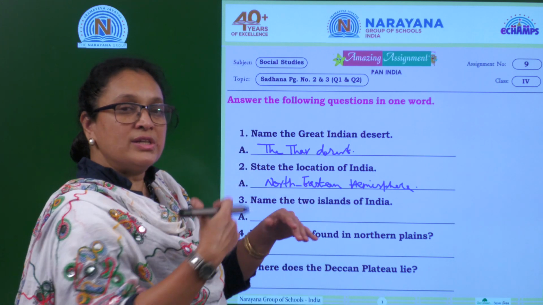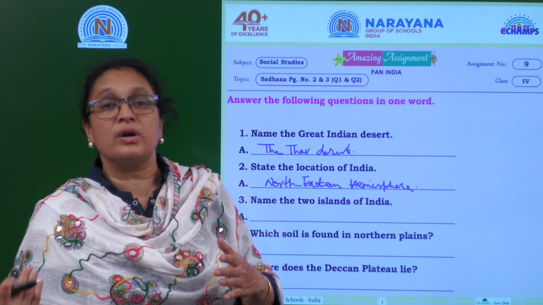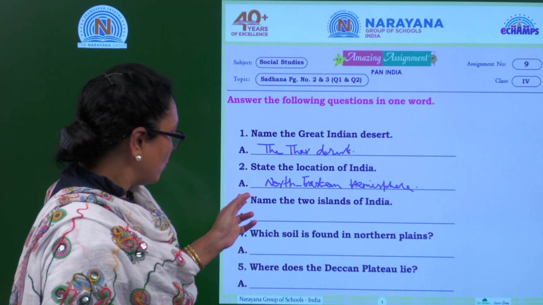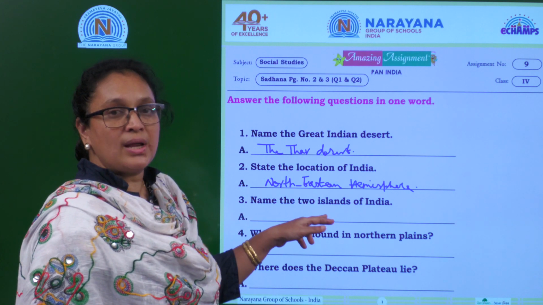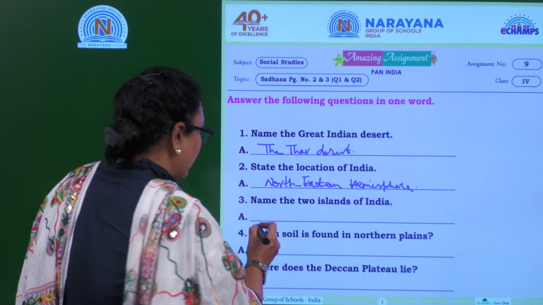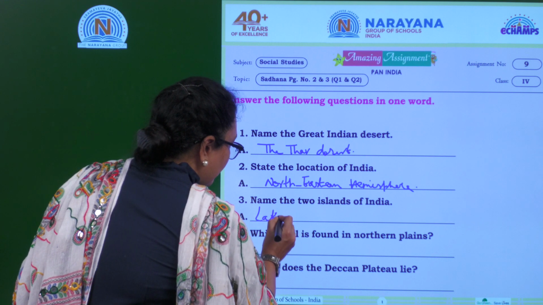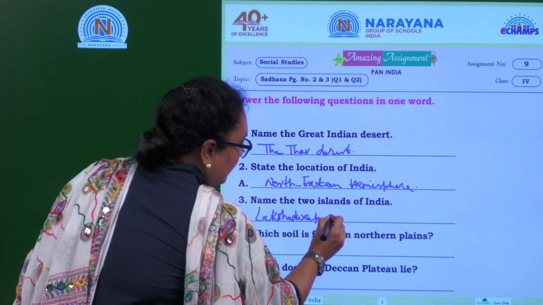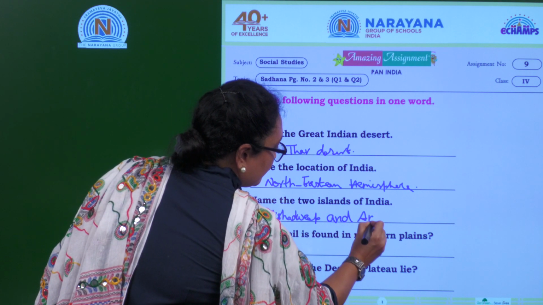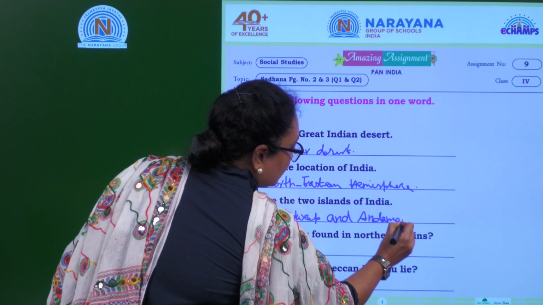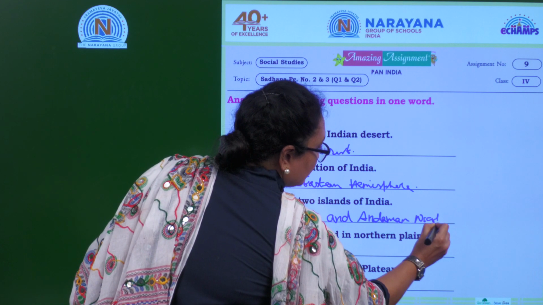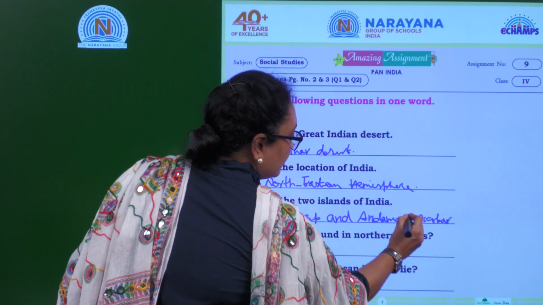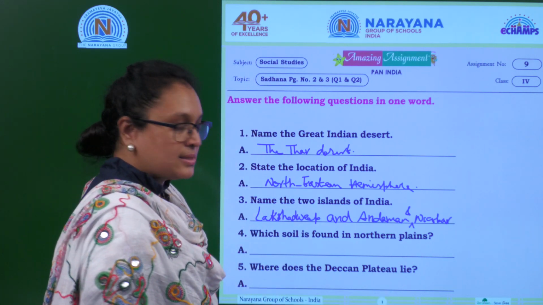One is a volcanic island, one is a coral island. Lakshadweep is called a coral island. Andaman Nicobar is called a volcanic island. Okay. So what are the two islands we have? We have Lakshadweep as well as Andaman and Nicobar. So that is the answer. Lakshadweep and Andaman and Nicobar Islands. Is it clear?